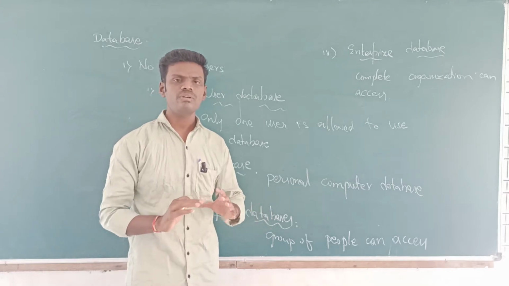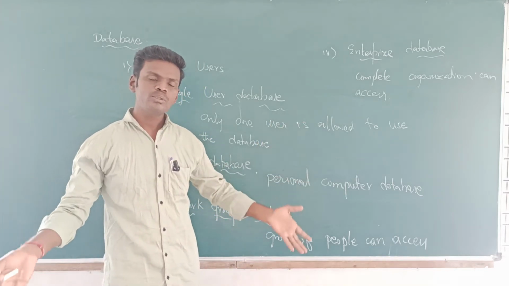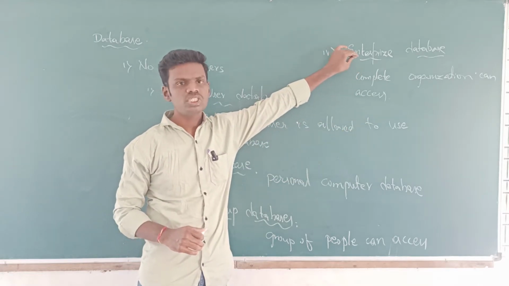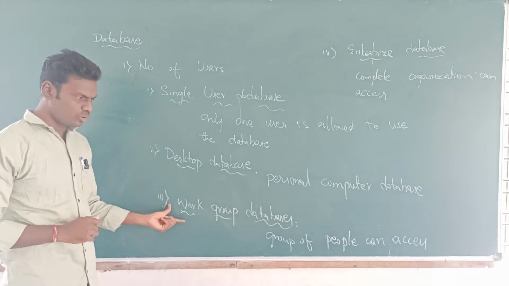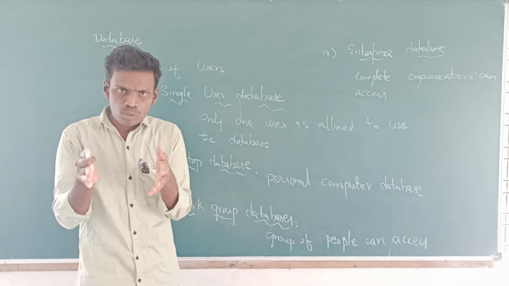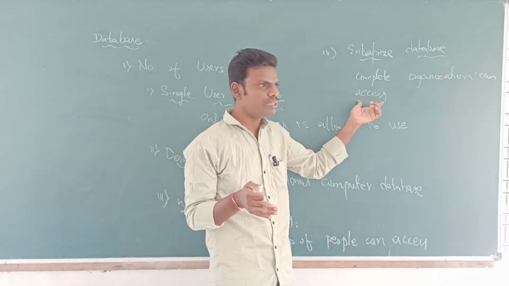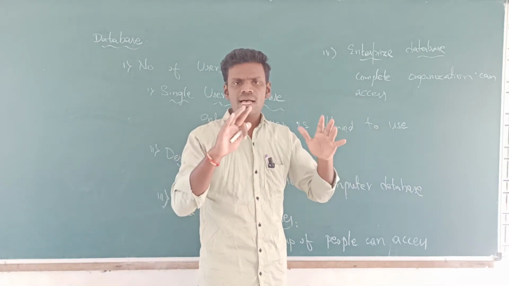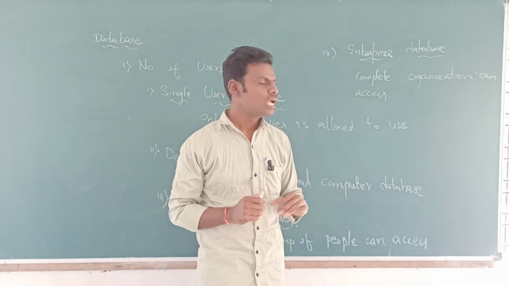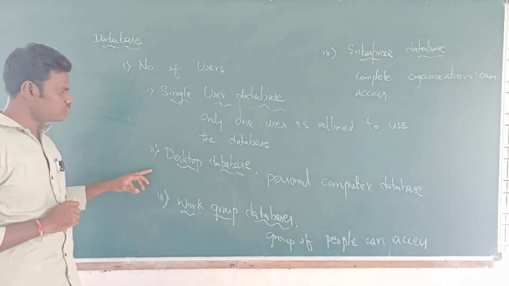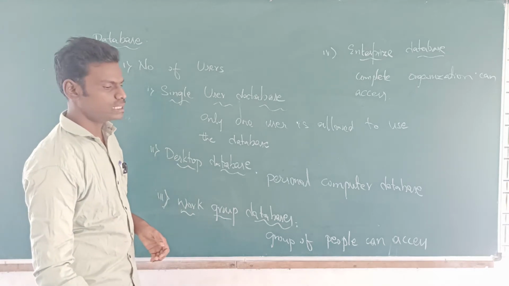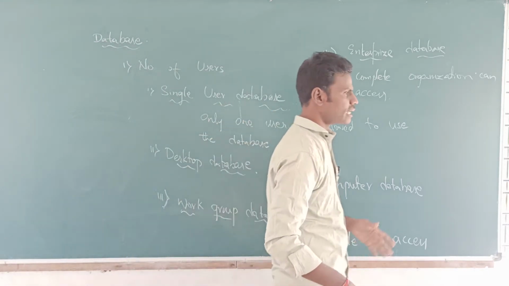It means that you people will be having multiple users. Multiple users can access the same database at the same time, which is related to that particular organization. Here also we have multiple users in a work group, where they can access that particular group of data only. Here in this we have a vast amount of data which can be accessed by multiple users at a time. I hope it is clear. This is single user, desktop user, work group users and enterprise users. Based on the users we have categorized this.